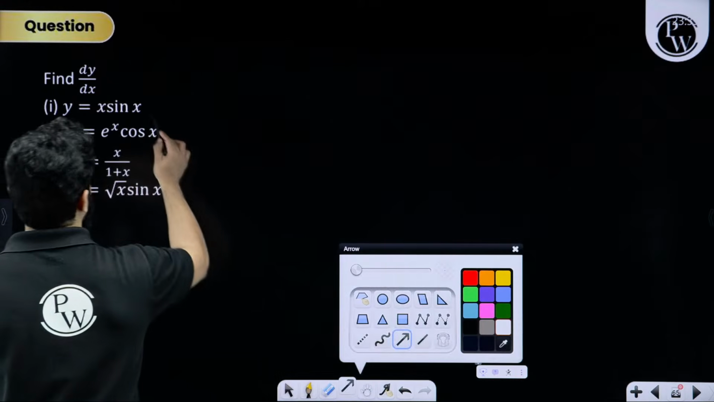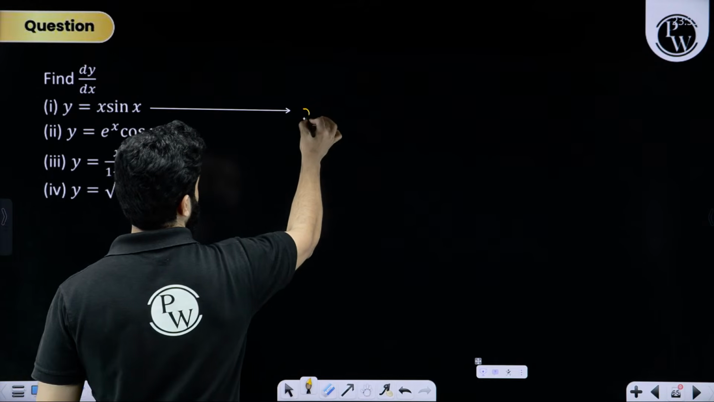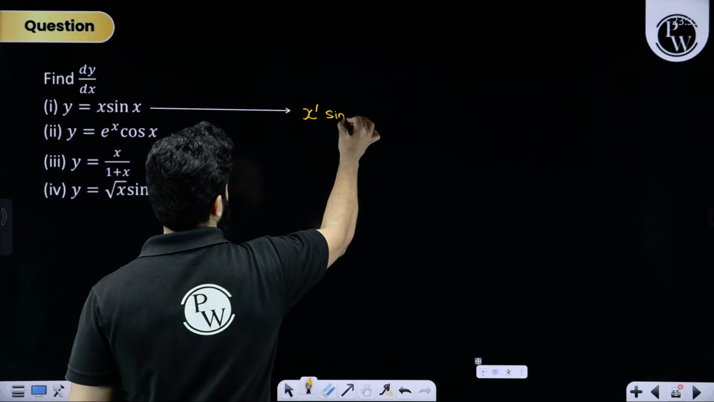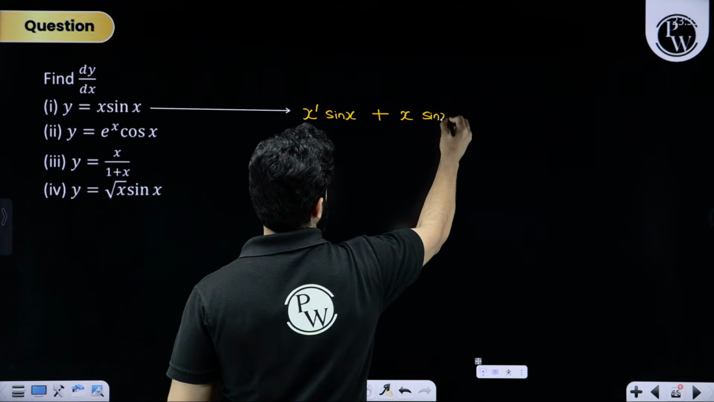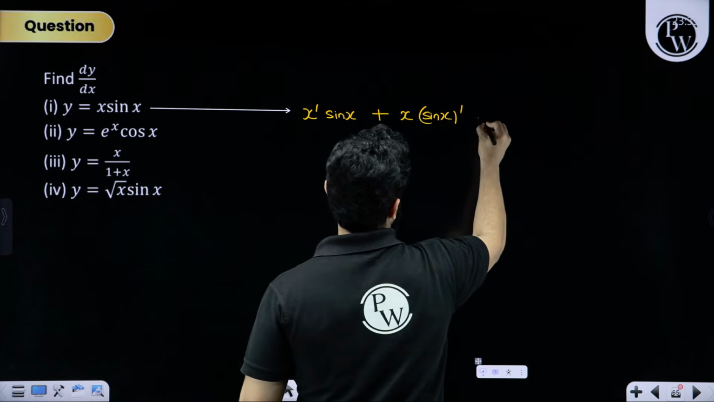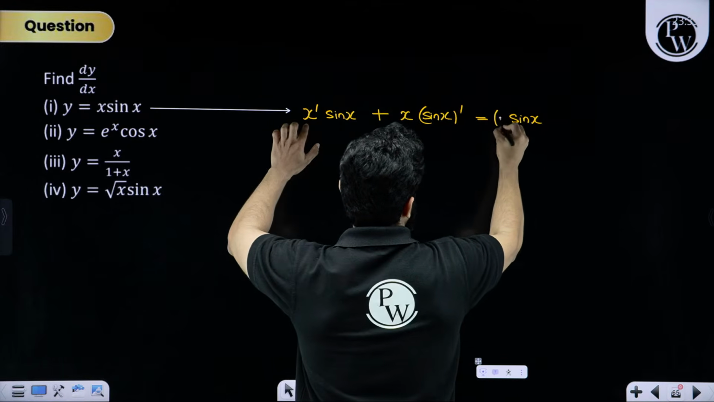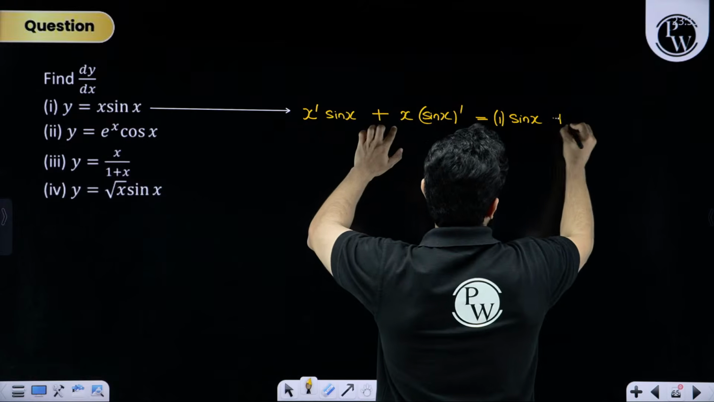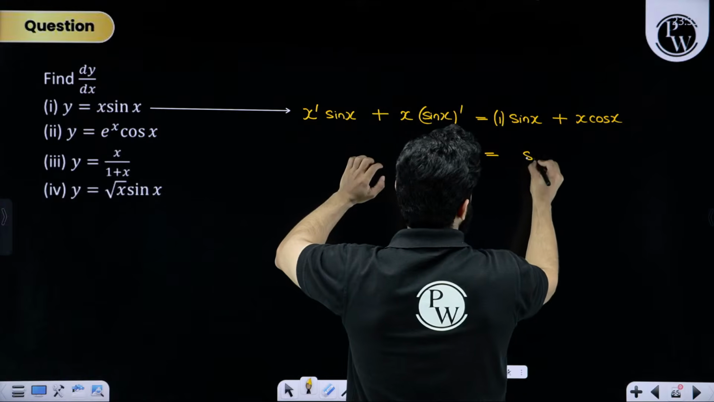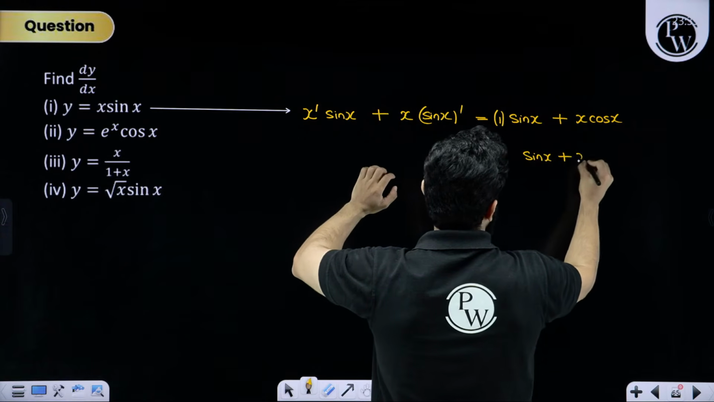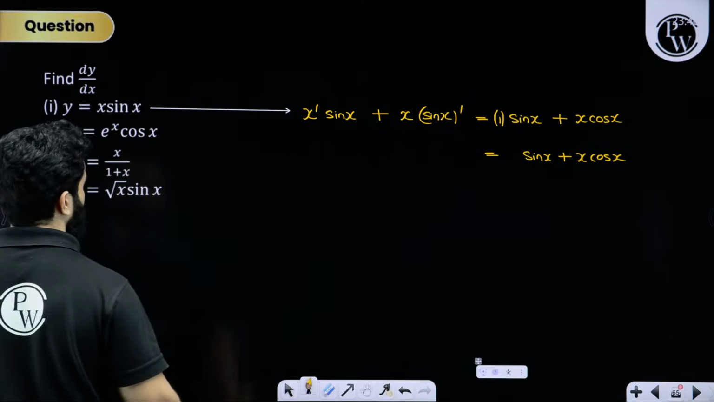Differentiation of x sin x will be differentiation of x, let's write sin x as it is, plus x as it is, differentiation of sin x. This will become sin x, because differentiation of x will become 1, sin x plus x cos x. So the first answer is going to be sin x plus x cos x.